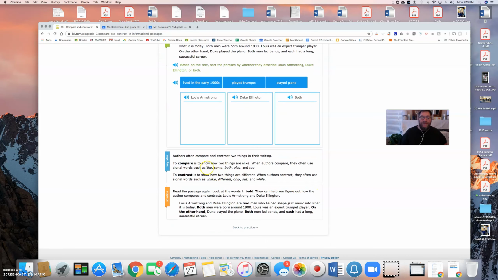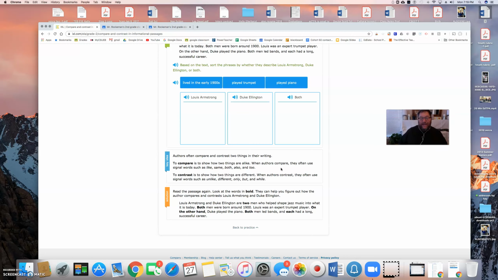So the key idea is authors often compare and contrast two things in their writing. To compare is to show how two things are alike. When authors compare, they often use signal words such as like, same, both, also, and too. To contrast is to show how two things are different. When authors contrast, they often use signal words such as unlike, different, only, but, and while.